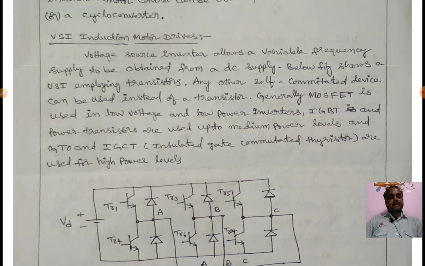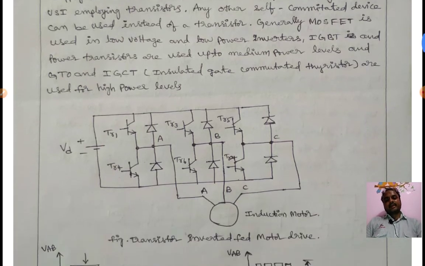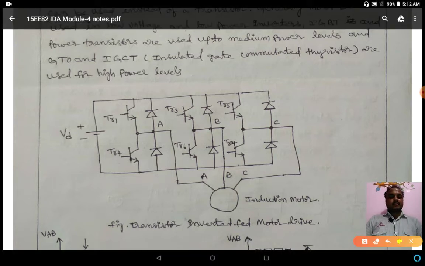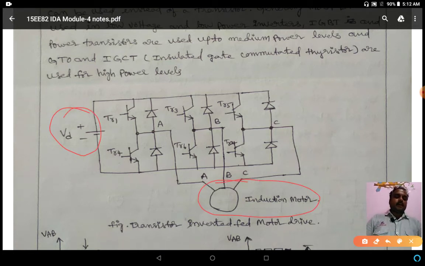So we are converting DC supply into AC supply. In this figure we can observe the input voltage of the inverter is DC. We convert it into AC, and that AC supply we give to the induction motor. By that we are controlling the speed of the induction motor drive.